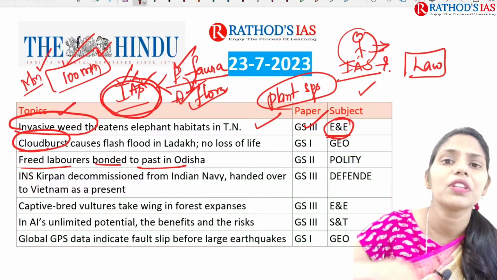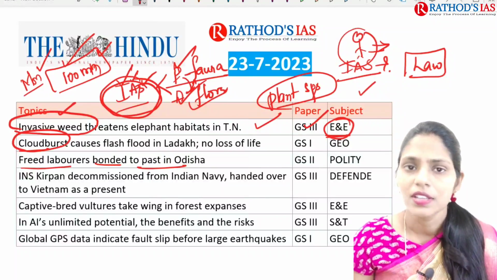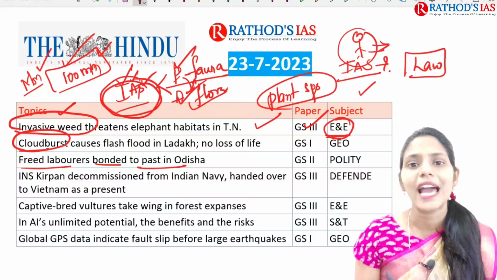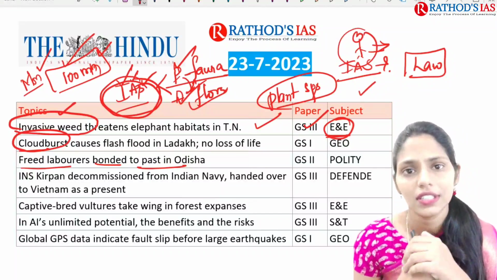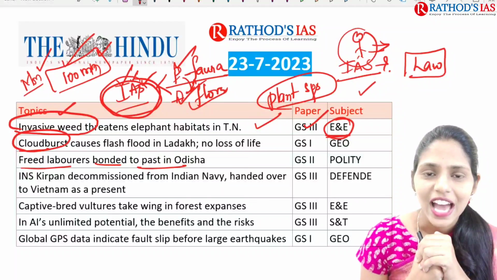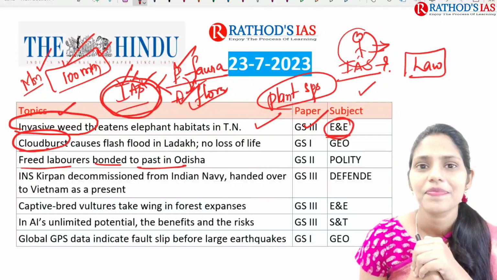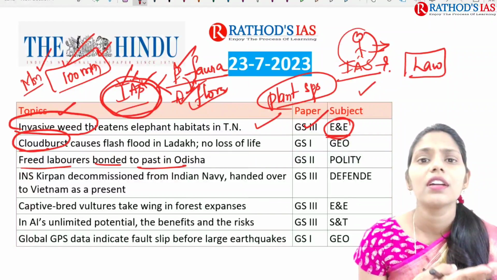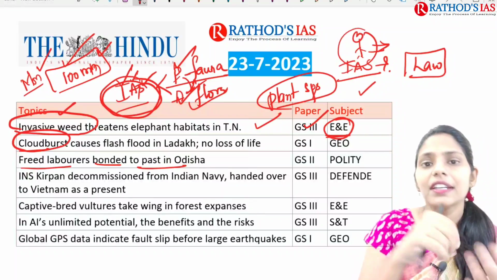Vietnam shares a boundary with the South China Sea. This is the second reason. The third important reason is the commonality between India and Vietnam. What is that commonality? That is our enemy China, right? India is also facing issues with China regarding territorial integrity.